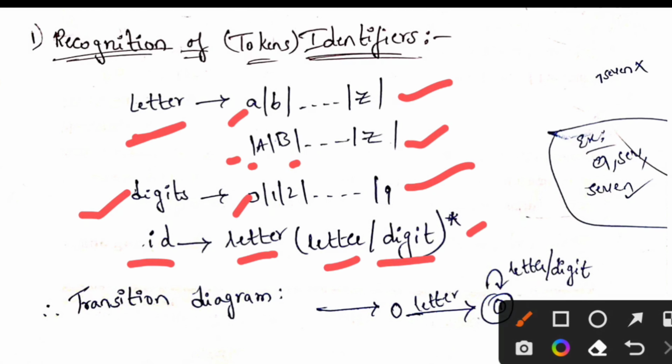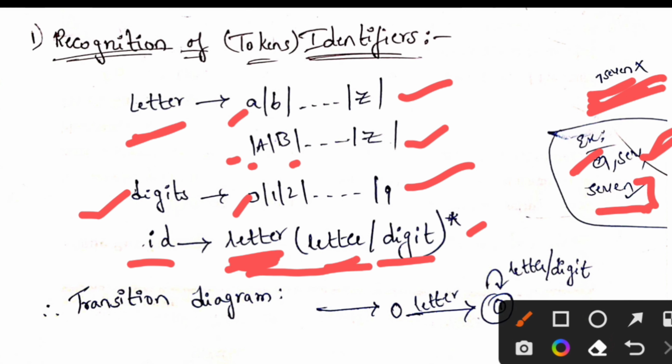That means it should start with a letter only. Our identifier or our string must start with a letter, because here they indicated letters, so digits must not be present at the start. Like 7, numerical 7, we cannot take, because here we have letter or digit closure. So you can take letters, or you can take letters with digits also, but you cannot take digits before letters, because our identifier is letter followed by letter or digit closure.